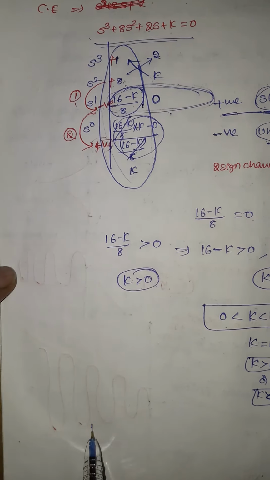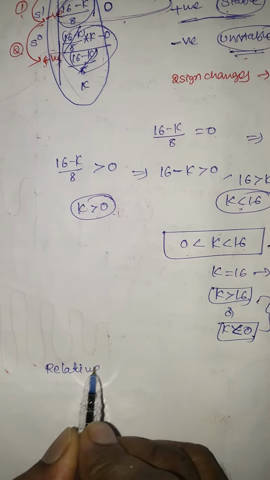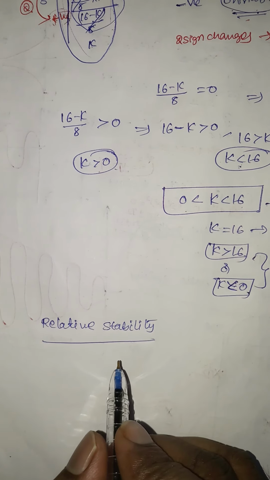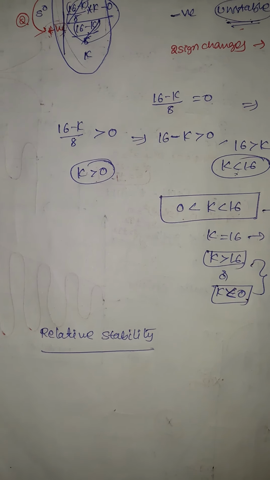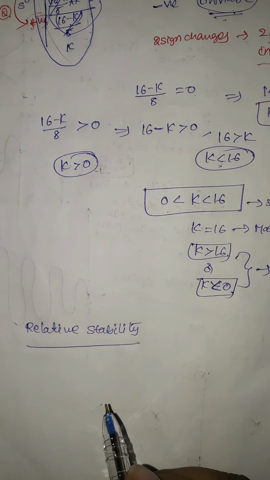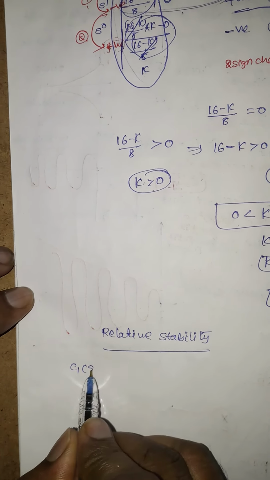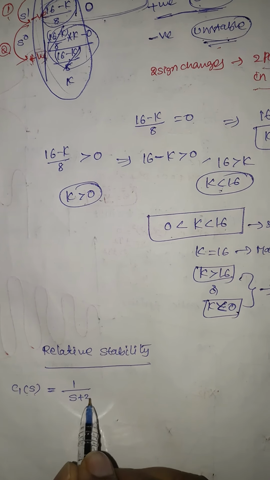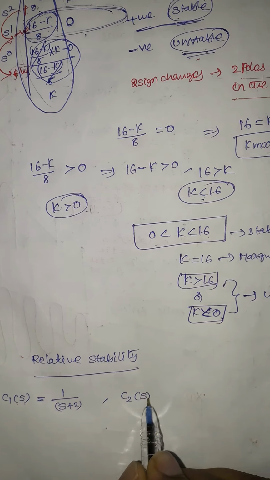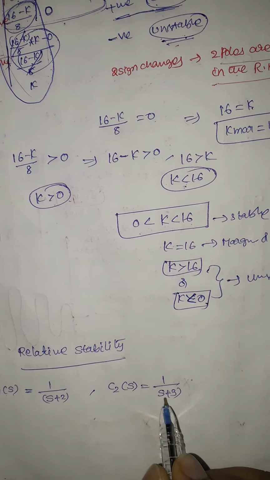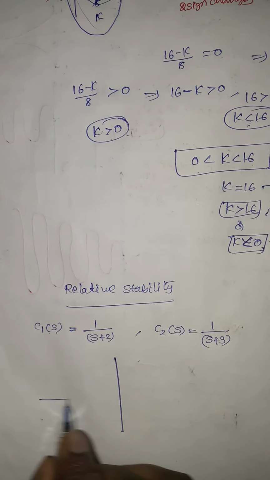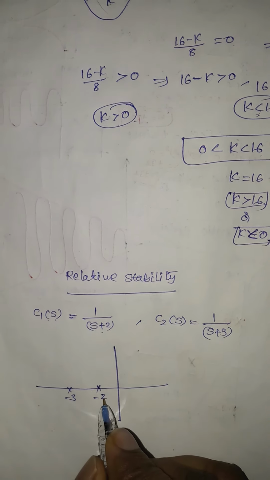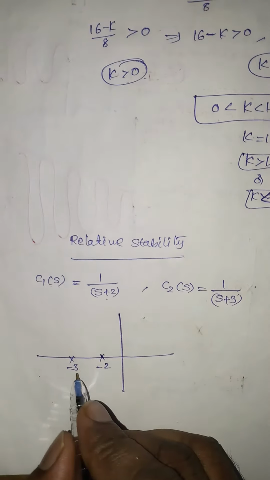And next let me explain about relative stability. Relative stability means when compared to one system, how is the stability of another system? That is what we are going to analyze here. Suppose I take one system, the output of system one is C1 of S equal to 1 by S plus 2, and the output of another system is C2 of S equal to 1 by S plus 3. Here the pole is minus 2 and the other is minus 3. System 1 has the pole at minus 2, system 2 has the pole at minus 3.